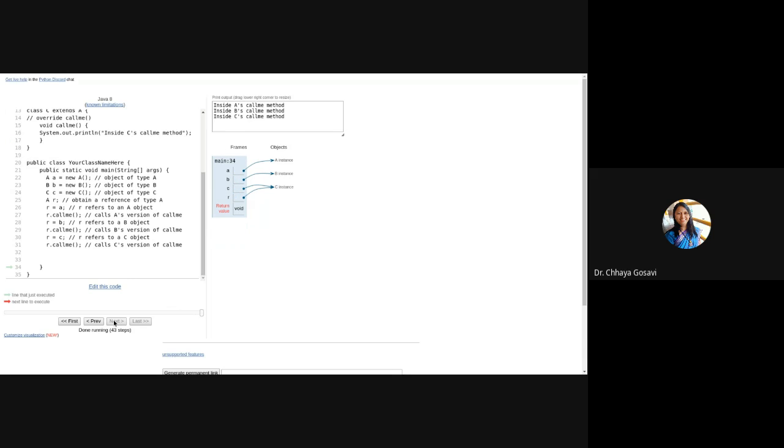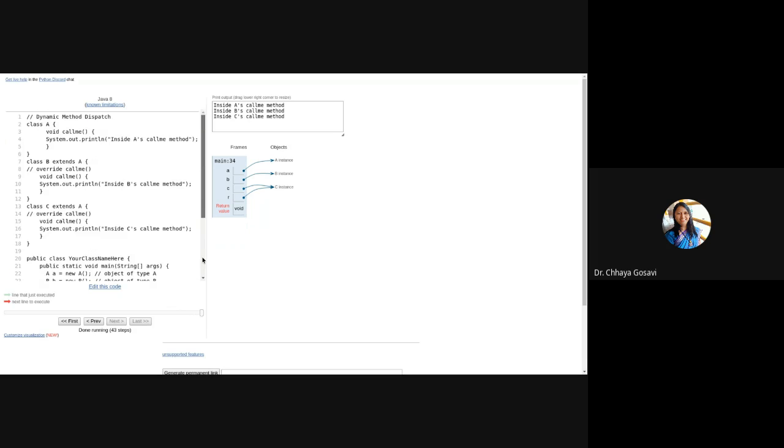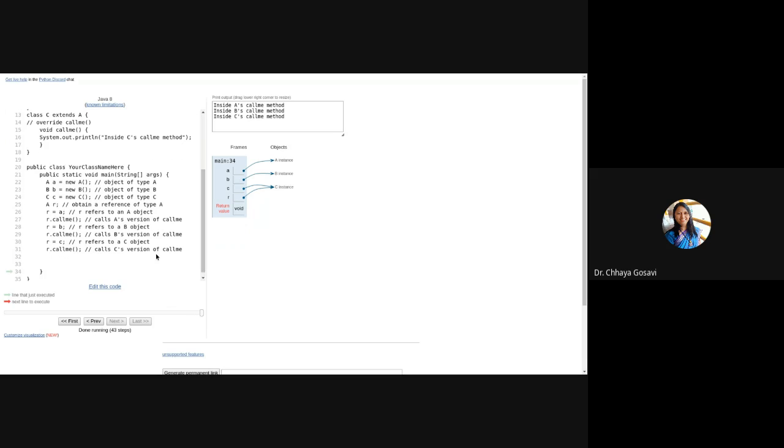What did we achieve using this? Can anyone tell me which feature of object-oriented programming we achieved with this R dot callMe? What is the use of this dynamic method dispatch? What are the different features of object-oriented programming that we studied? Polymorphism. Yes, it is polymorphism.